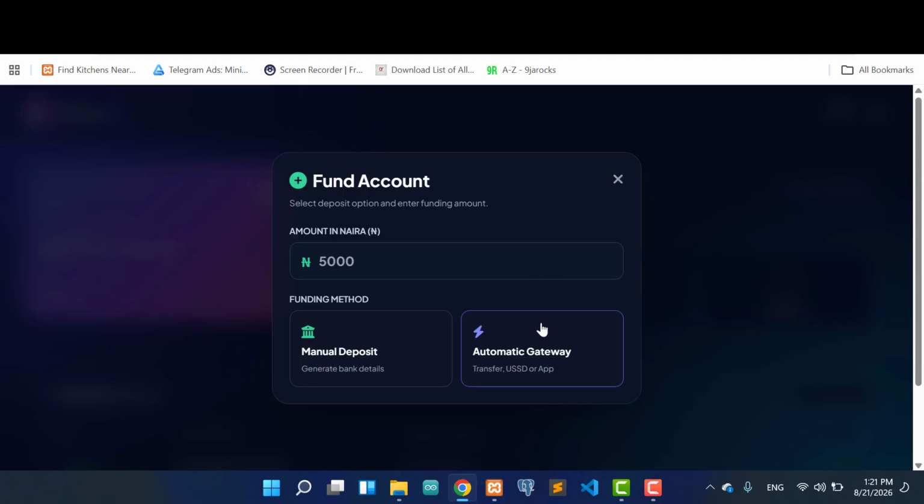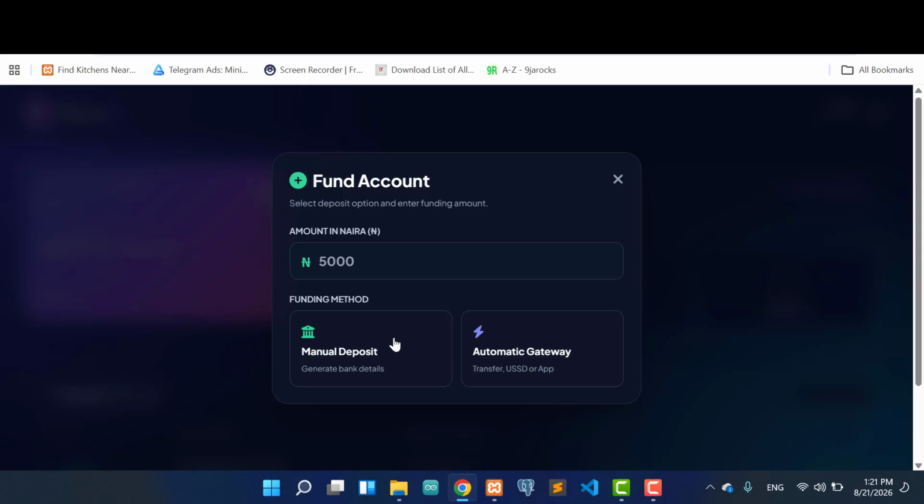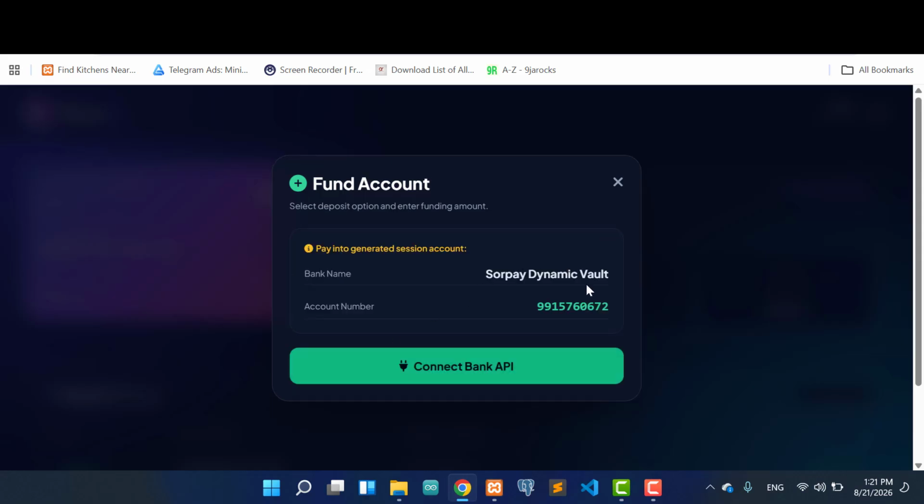And here you can see that we can fund an account using your USDT, that's USSD, sorry, and transfer, and also we can use bank details. You can see if I say manual, okay, sorry, let me enter any amount I want to enter. So when I click on this, it's going to give me a SoPay account generated. And once I transfer money to this account, it's actually going to credit my account.